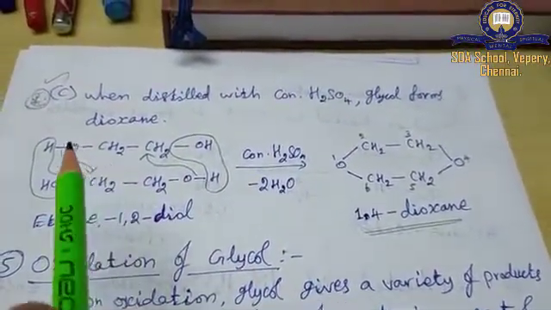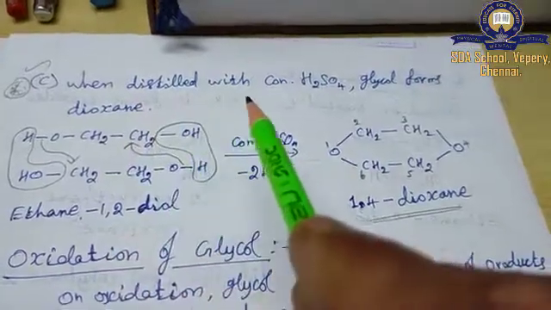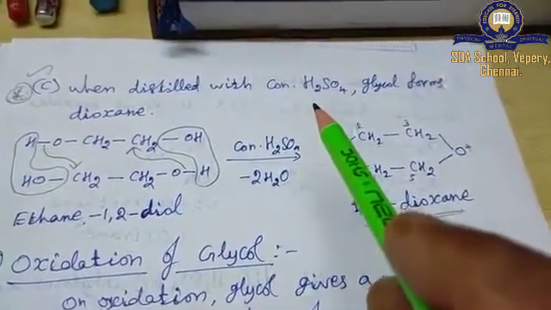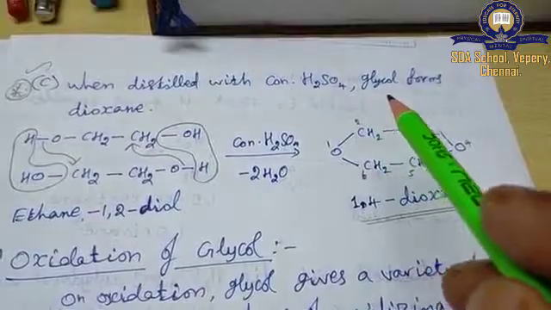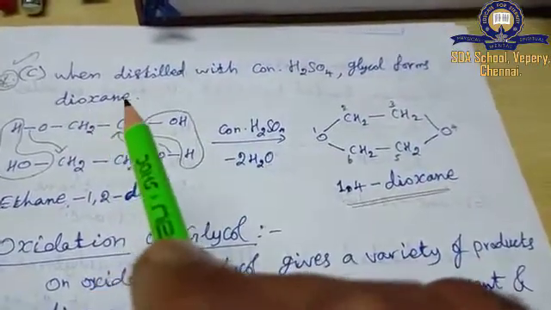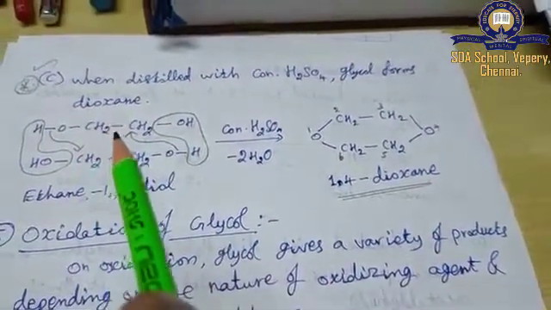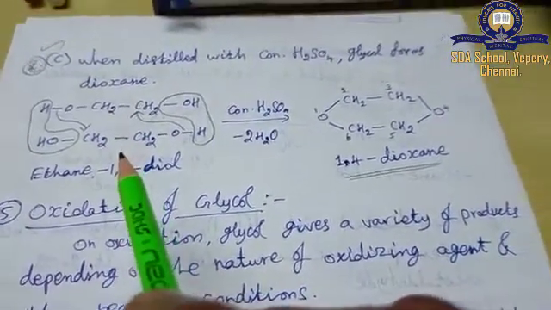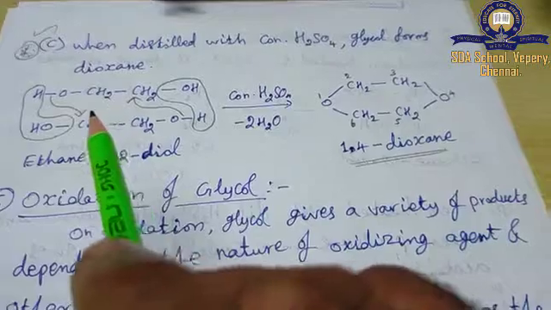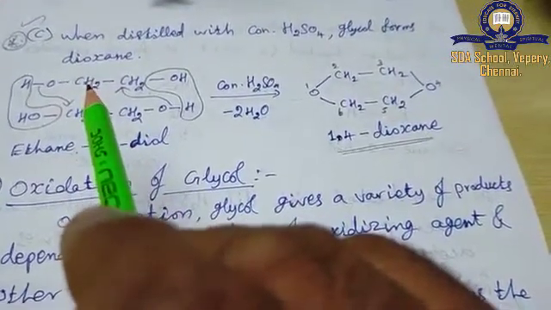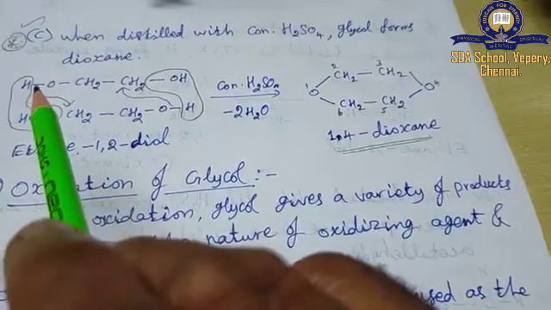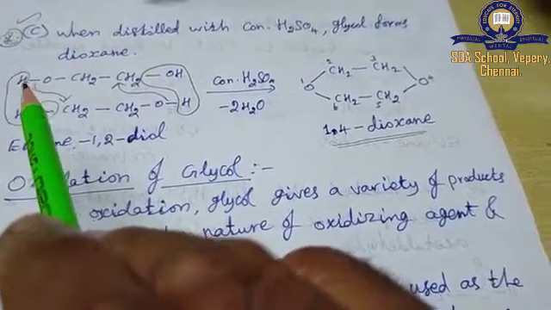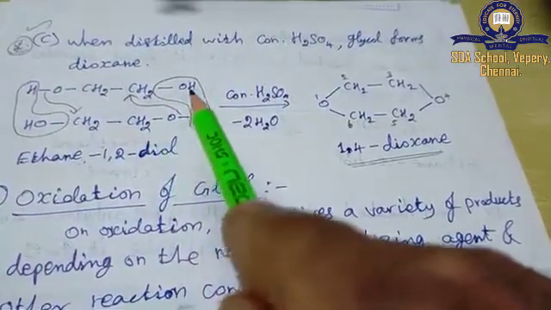Then the third type of dehydration reaction: when distilled with concentrated sulfuric acid, glycol forms dioxane. That means from 2 molecules of glycol, we can take the first molecule, from one end H plus has to be eliminated, and from another end OH minus.